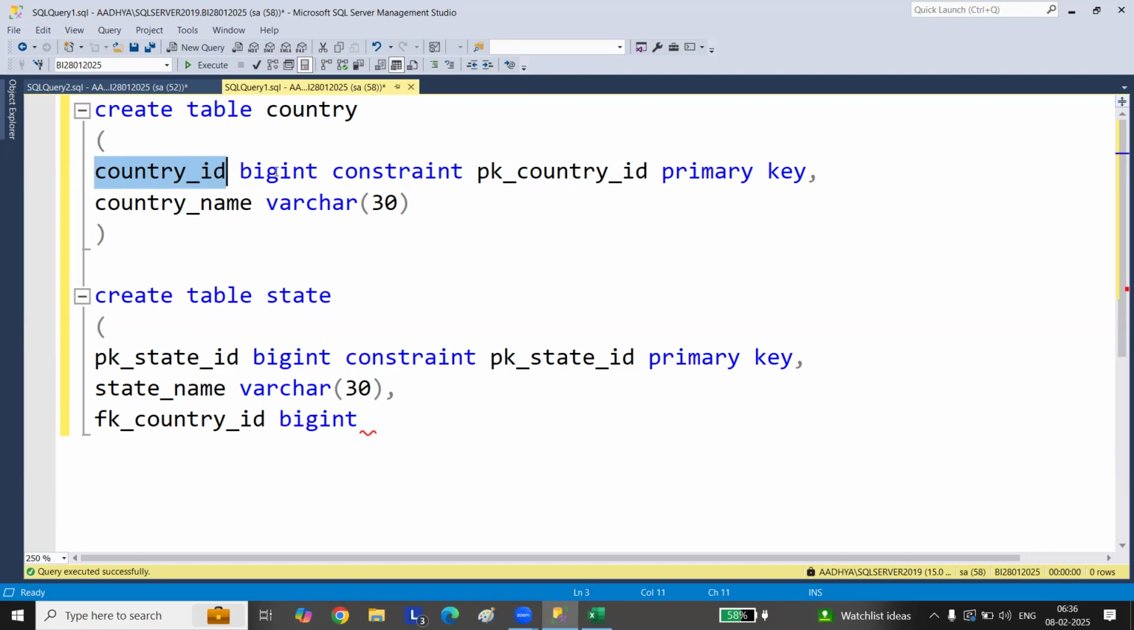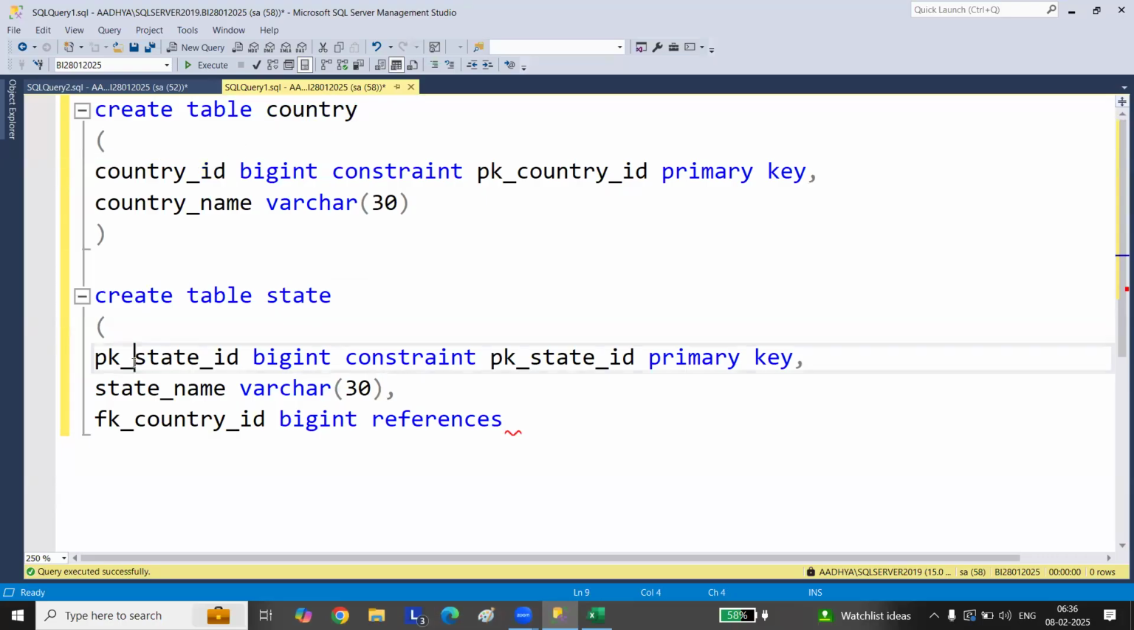Whatever data type you are taking from the country table's country underscore ID, that data type should be the same, because you are referring to that table and that column. Now, references. What are you referring to here? This country column of the state table is referring to the country ID in the country table.